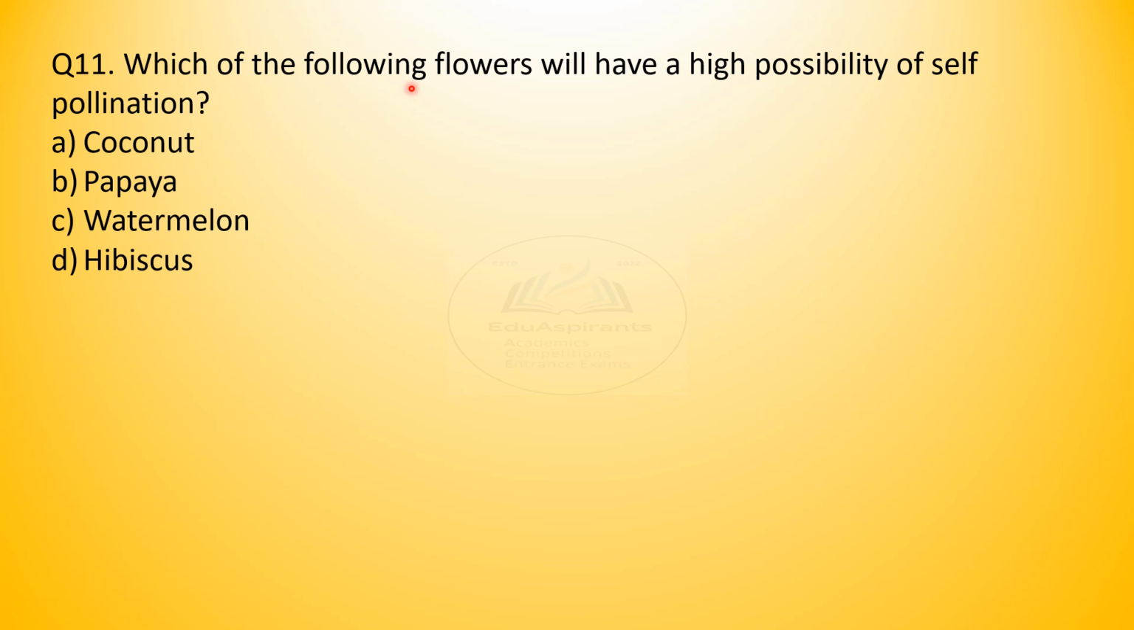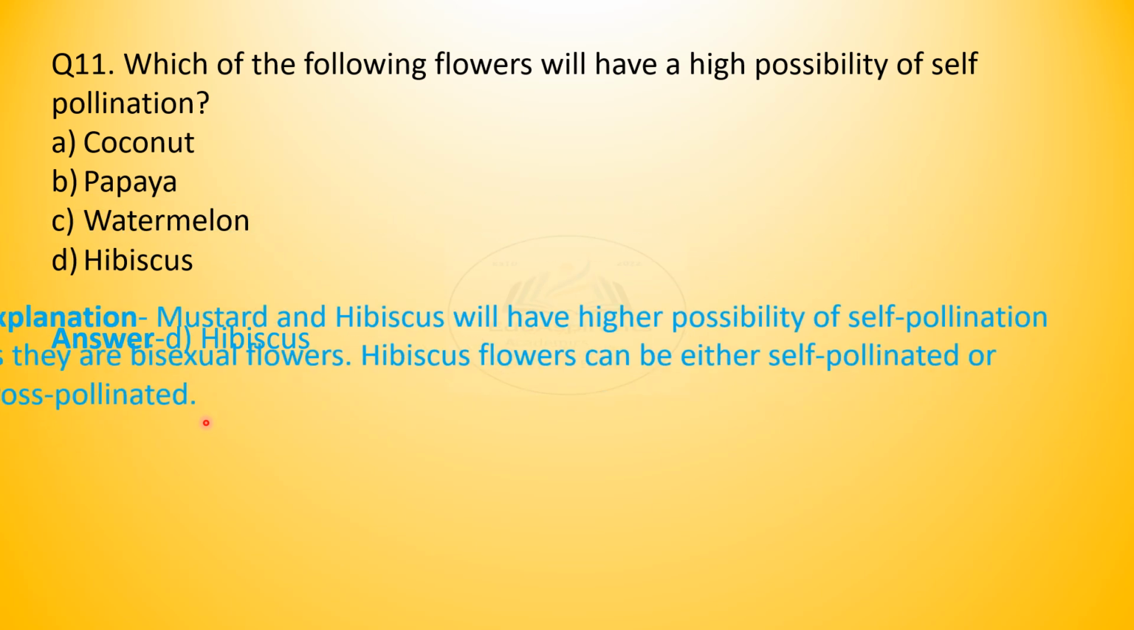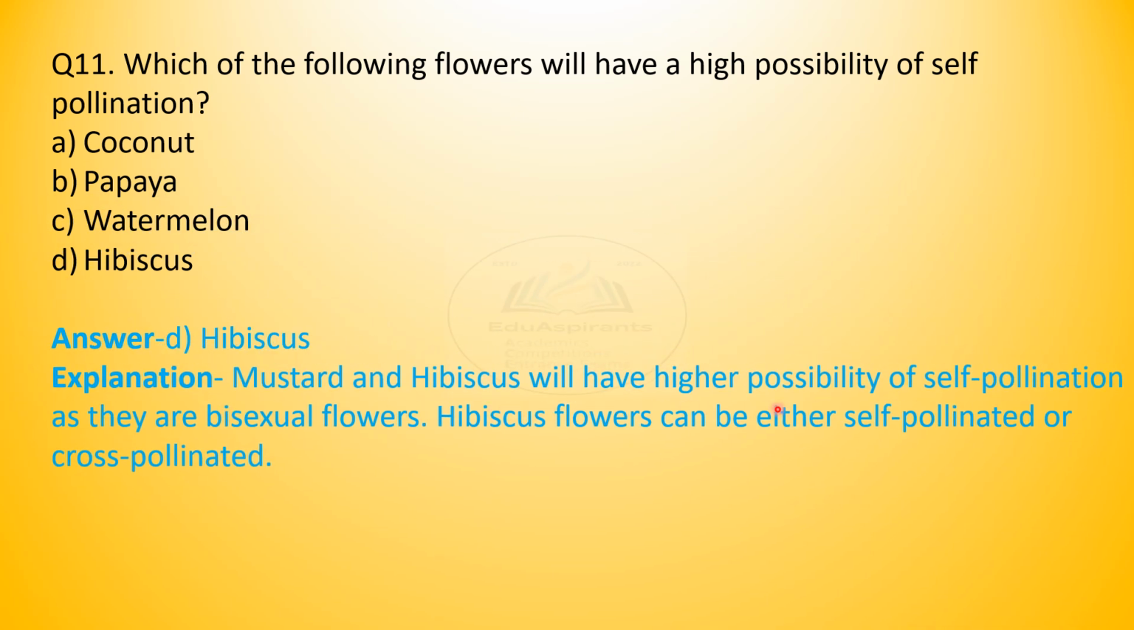Question 11. Which of the following flowers will have a possibility of self-pollination? Coconut, papaya, watermelon or hibiscus? Any guess? No, you must not be guessing, you must be knowing the answer. What is the choice? It is D, hibiscus. You know, China rose, Hibiscus rosa-sinensis. Yes. Mustard and hibiscus will have higher possibility of self-pollination as they are bisexual flowers. Hibiscus flowers can either be self-pollinated or cross-pollinated.